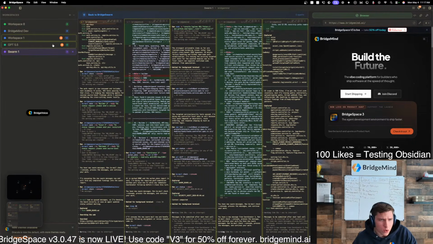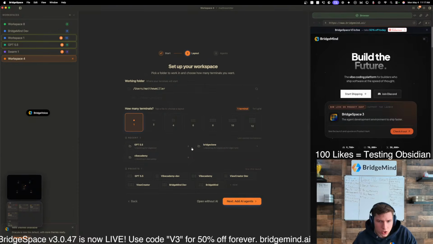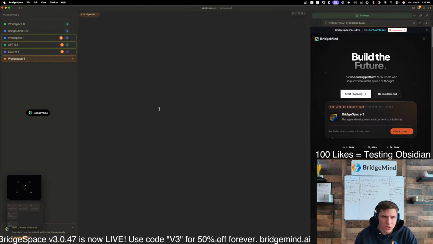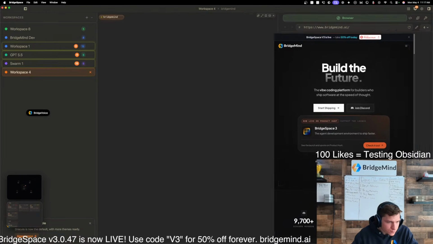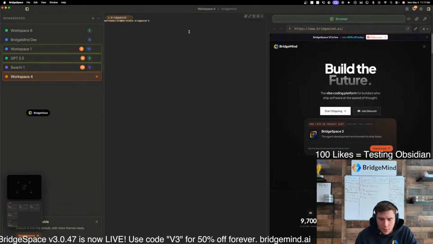But let's go over here now and actually launch. Let's just open one without AI. Let's CD into desktop, CD into BridgeMind, and let's just open it without AI, and then we'll launch Obsidian. Okay, hold up here. Front-end coder, what's up? Yeah, we're getting closer to 1 million. Okay, so let's just run Obsidian.